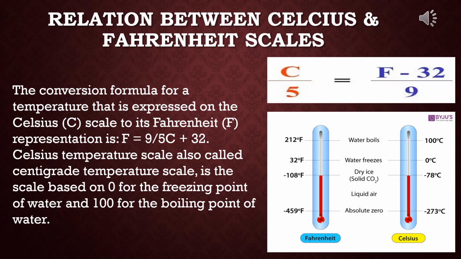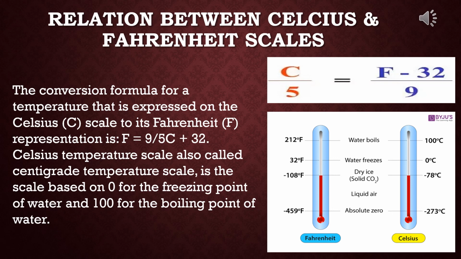The Celsius temperature scale, also called the centigrade temperature scale, is based on 0 for the freezing point of water and 100 for the boiling point of water. So ultimately the relation is C by 5 is equal to F minus 32 by 9.